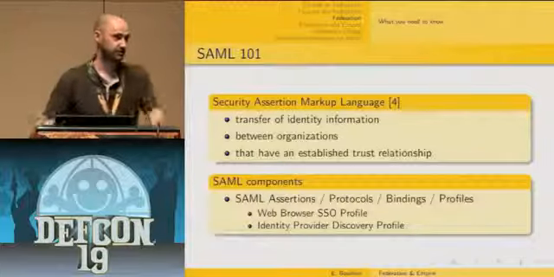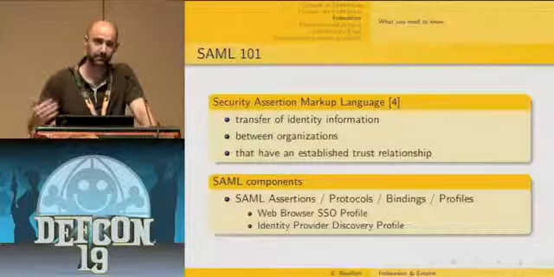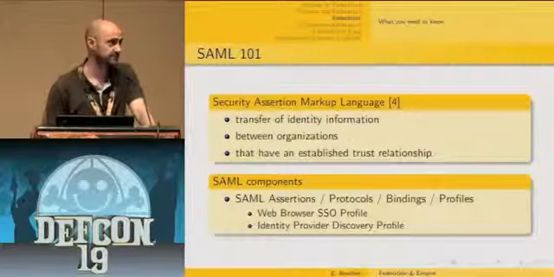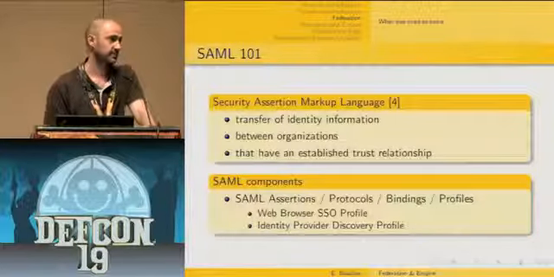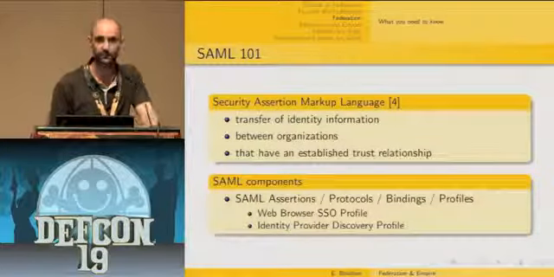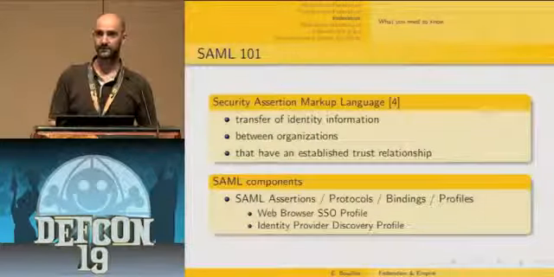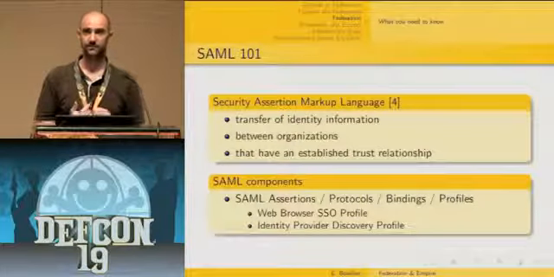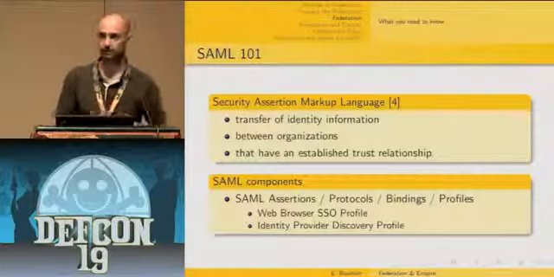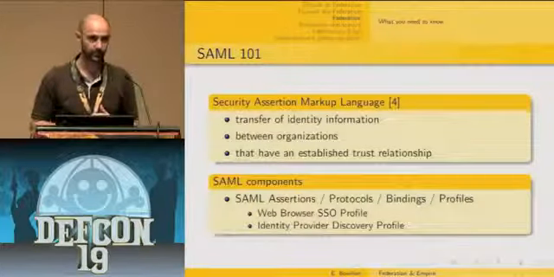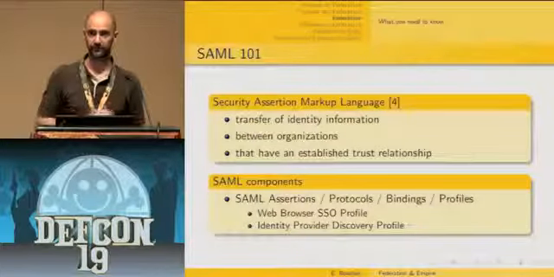SAML assertions, I'm going to go back to that later, but typically it's a signed XML document which contains statements about a principal, a user for instance, that a given asserting party claims to be true. SAML protocol is basically the description of requests and responses that are needed in order to obtain or to submit a SAML assertion. And SAML bindings are the mapping between SAML protocols and other layers of transport protocol.